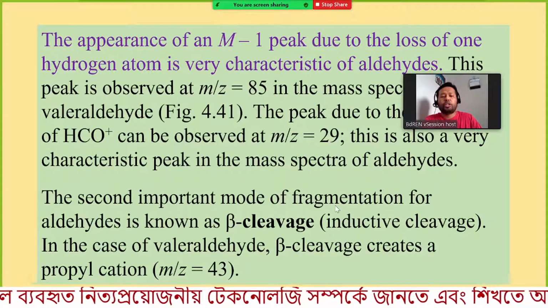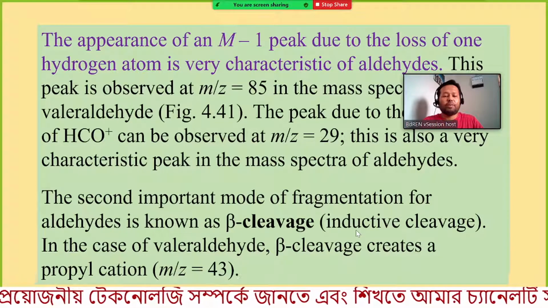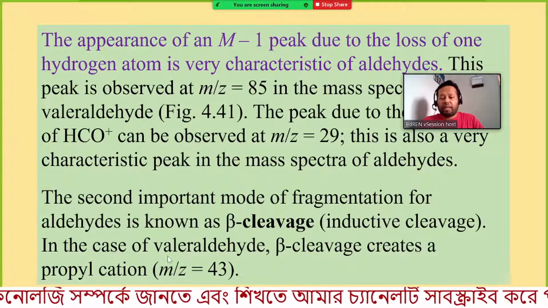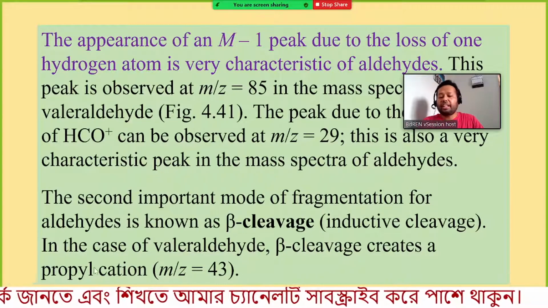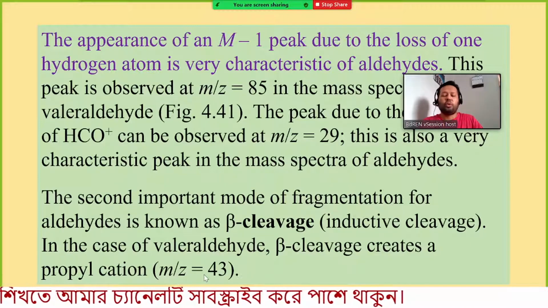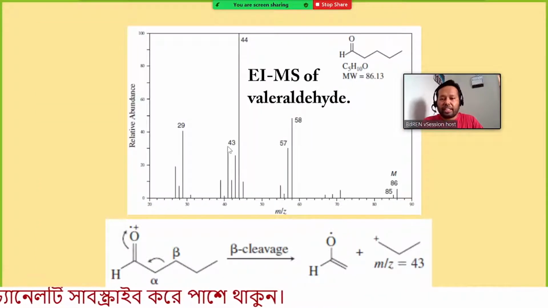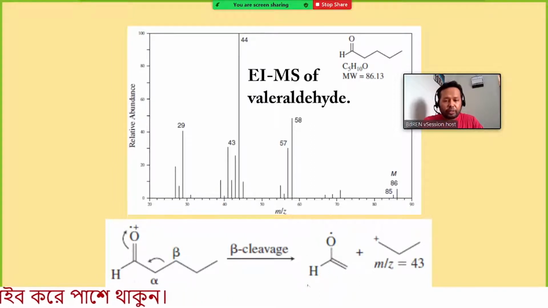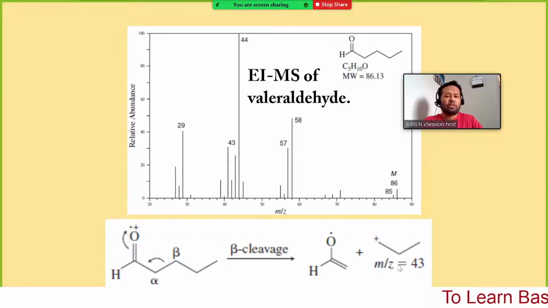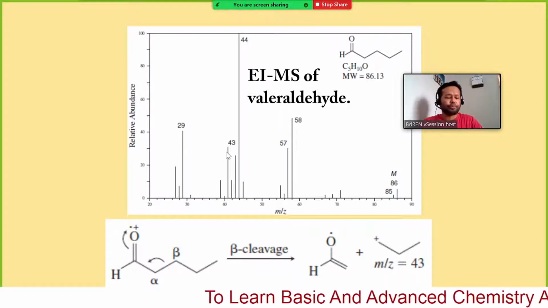The second important mode of fragmentation for aldehyde is known as beta cleavage. In the case of valeraldehyde, beta cleavage creates a propyl cation, m/z equal 43. So here you can find the signal corresponding to 43. Here you can see the beta cleavage. When this molecule decomposes at the beta position, we get HCO, which corresponds to 29, and this corresponds to 43. So we will find signals corresponding to 29 and 43.